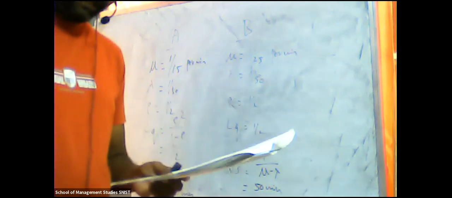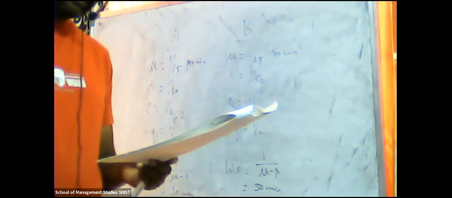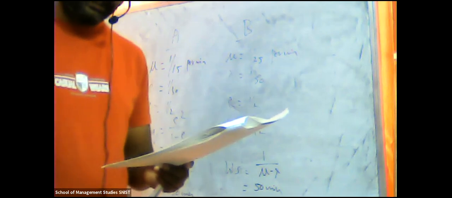Okay, both shops have the same average queue length, but in the case of barber B, a customer spends an average of 50 minutes in the shop, whereas at barber A a customer spends only 30 minutes.